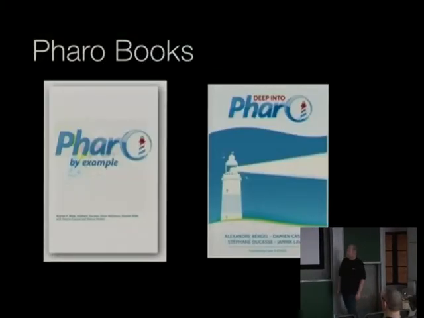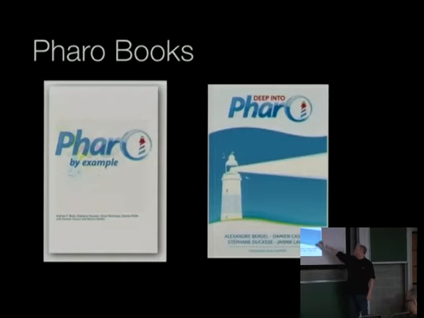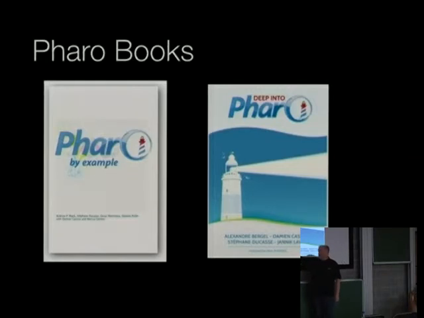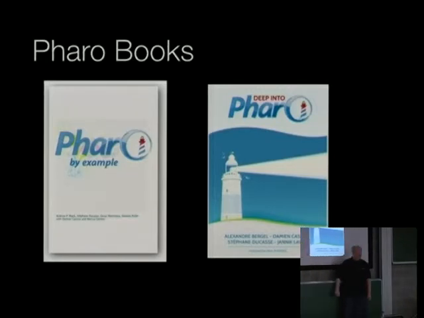Another thing that we did is we released the second book. We have already the Pharo example book, which needs to be updated because it uses Pharo 1.1, I think, as an example.